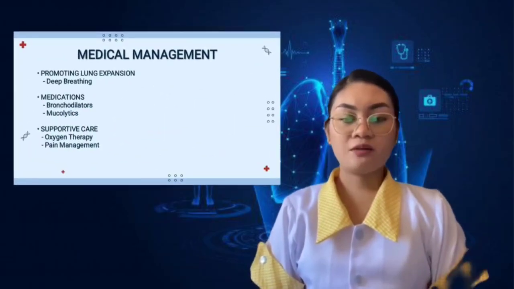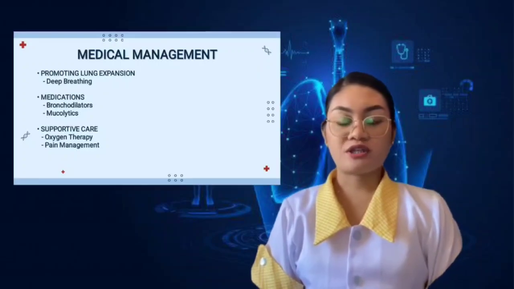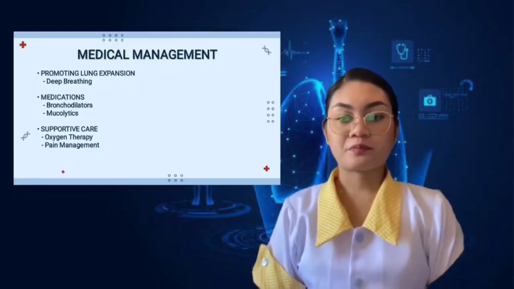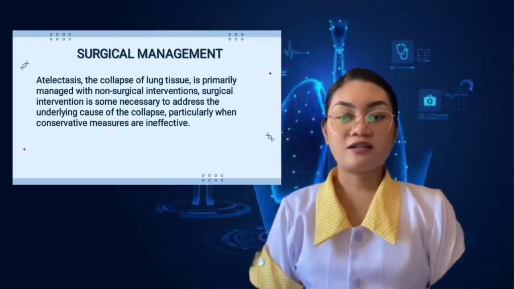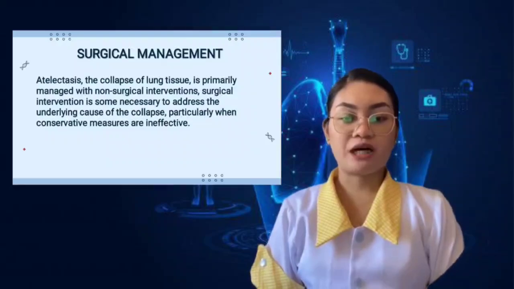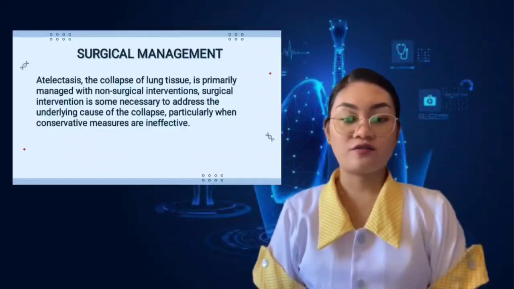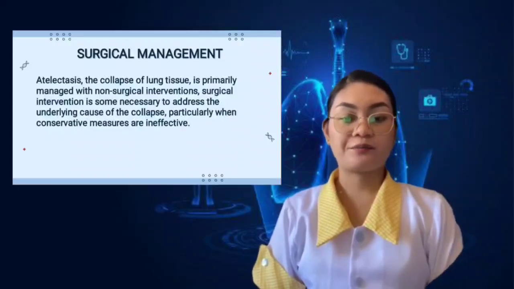The medical management of atelectasis includes promoting lung expansion, which is deep breathing; medications, bronchodilators and mucolytics; and supportive care, oxygen therapy, and pain management. For the surgical management of atelectasis, atelectasis, the collapse of lung tissue, is primarily managed with non-surgical interventions. Surgical intervention is sometimes necessary to address the underlying cause of the collapse, particularly when conservative measures are ineffective.